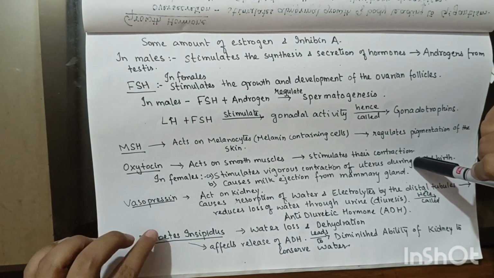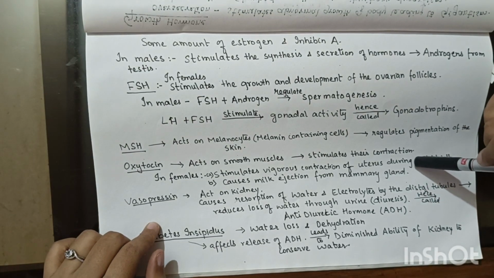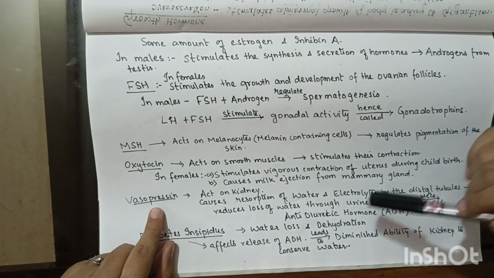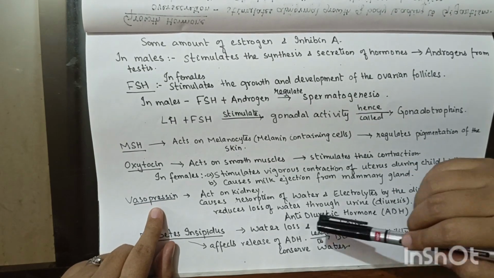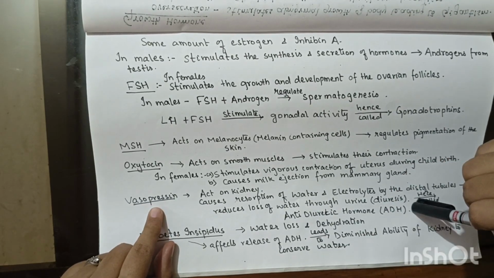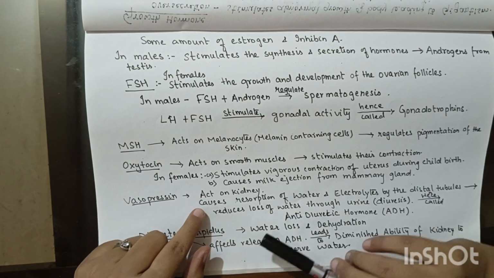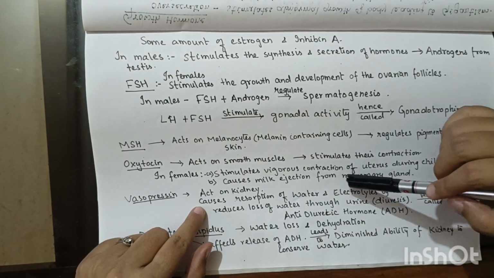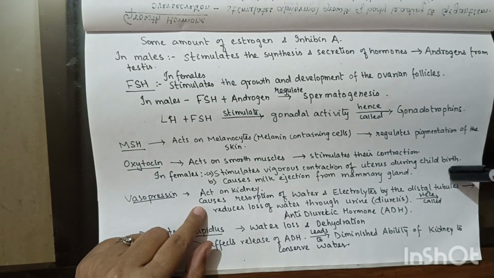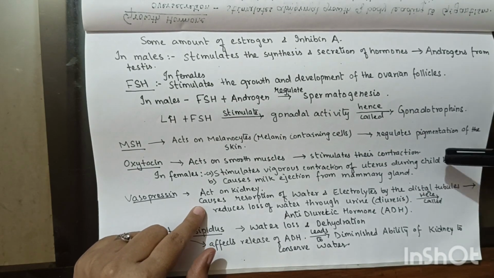Moving on to vasopressin. Let me tell you that vasopressin is also known as antidiuretic hormone. This will act on the kidney, and it will cause reabsorption of water and electrolytes by the distal tubules. These distal tubules are present in the kidney.